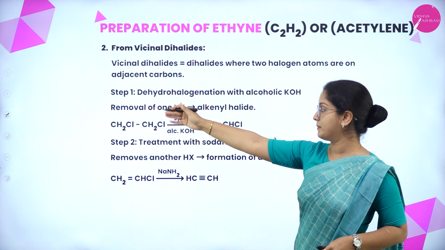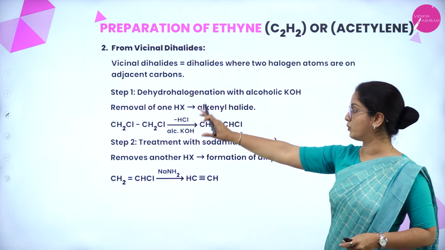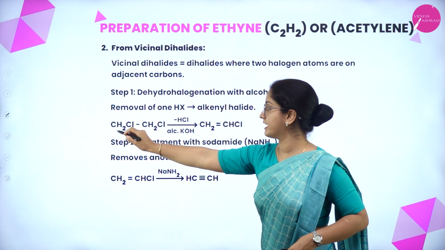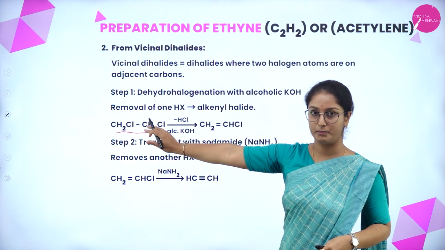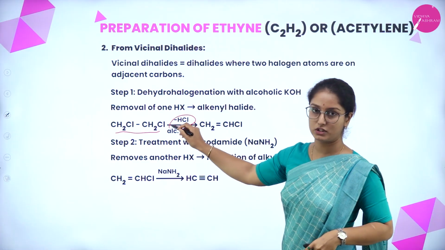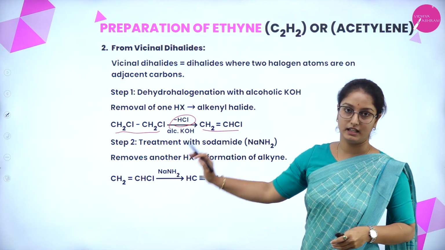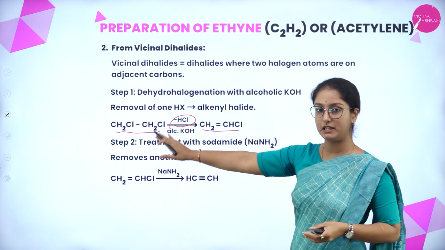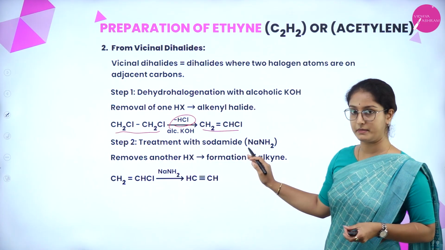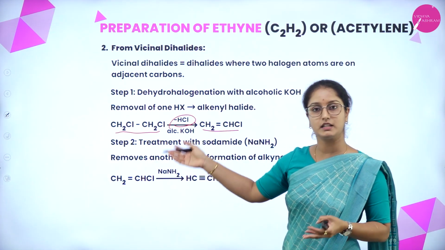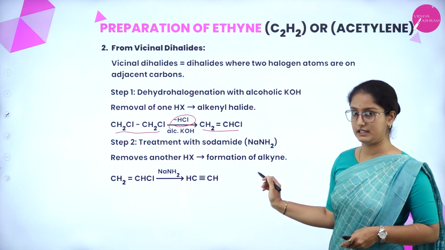So here in this step, it will be a removal of one hydrohalide to form alkynyl halide. Here CH2Cl and CH2Cl is the compound. On removal of hydrogen chloride using alcoholic potassium hydroxide, we will get alkynyl halide. The second step involves the treatment with sodamide, having a formula NaNH2. Here it removes another hydrohalide to form alkyne.